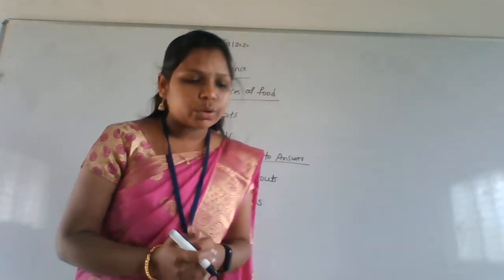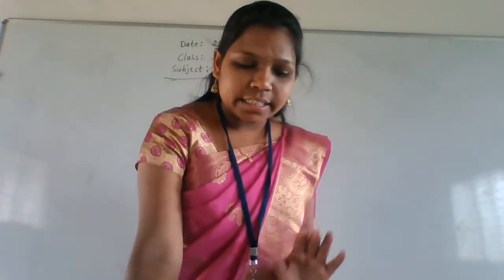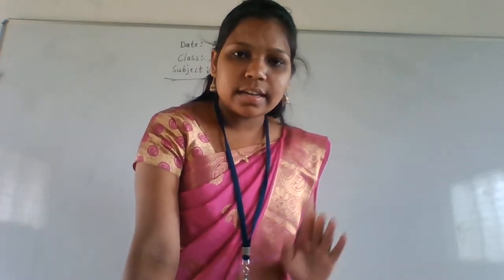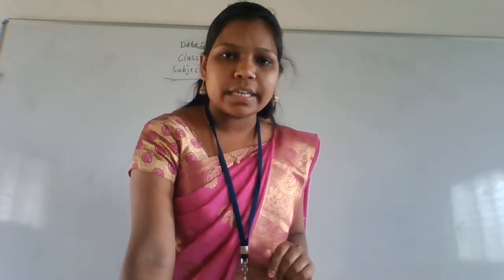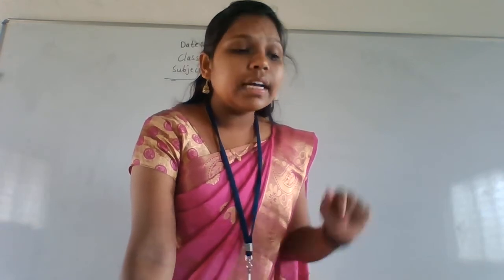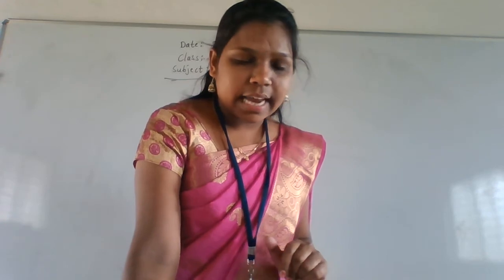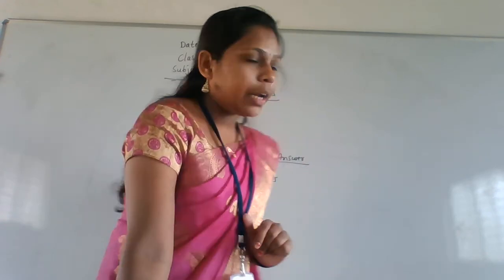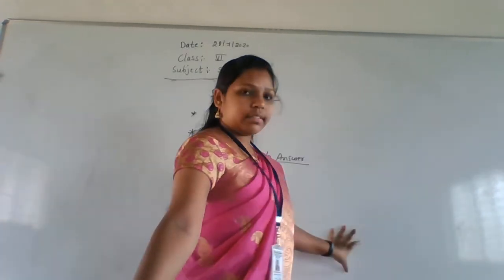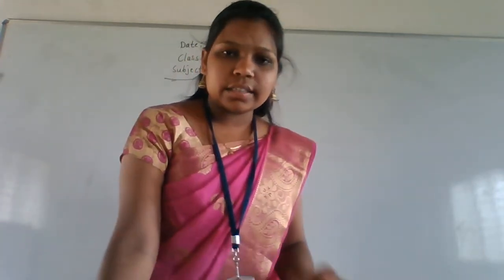Next, what is the given question? Dash are a rich source of proteins. Which are the rich source of proteins? In the last class, I wrote on the board like this. You know that.